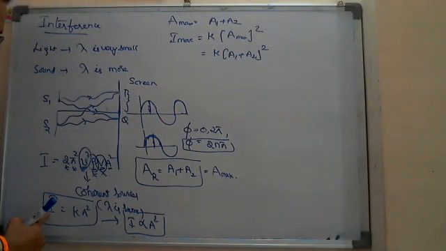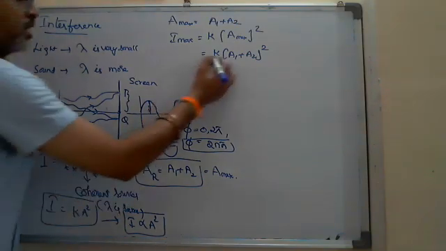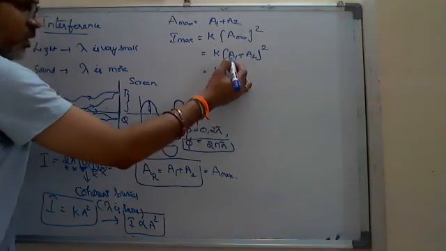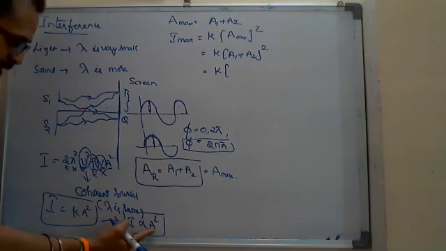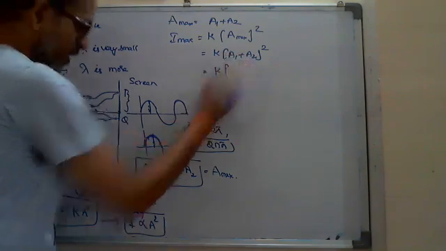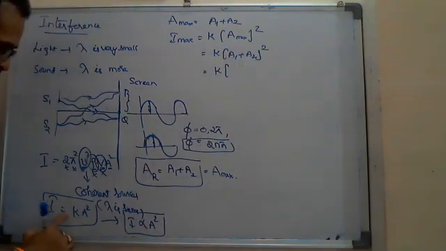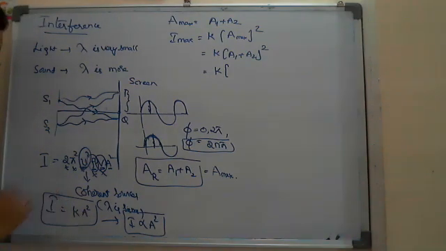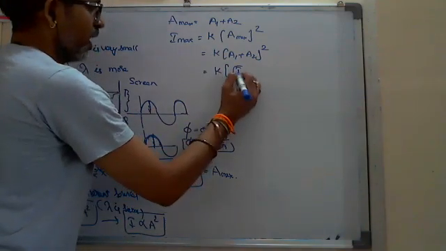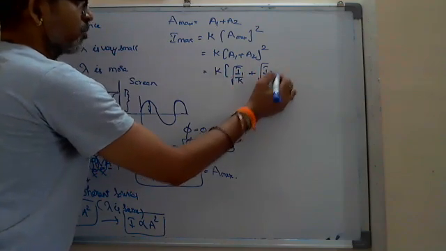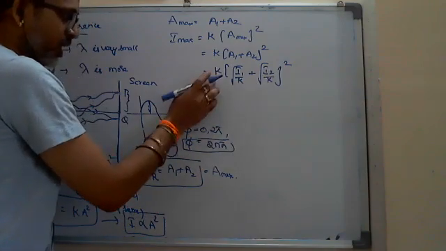And here, intensity is directly proportional to A square, that is I equals K A square. So A is equal to root of I by K. So A1 plus A2 is root of I1 by K plus root of I2 by K, whole square, and that root K taken out.